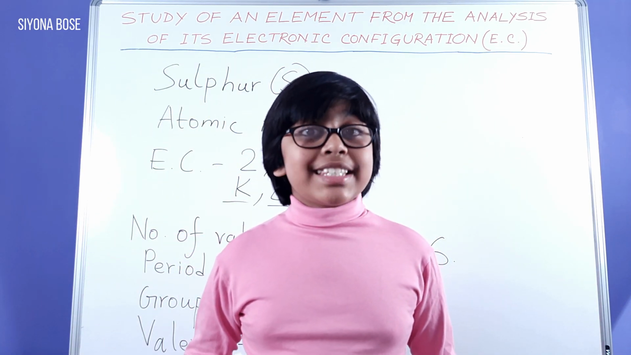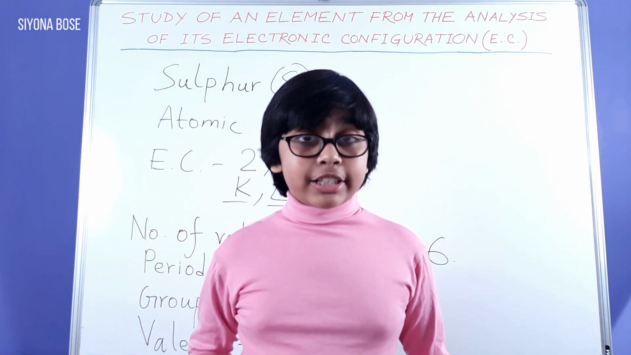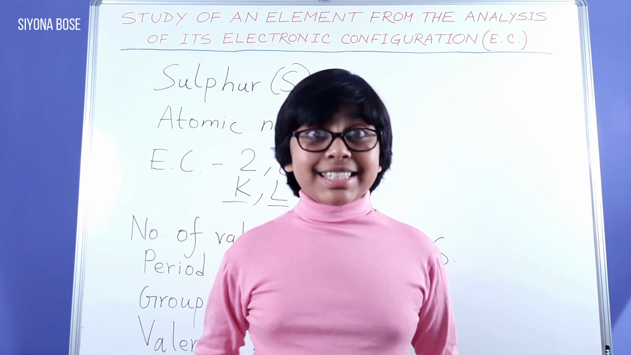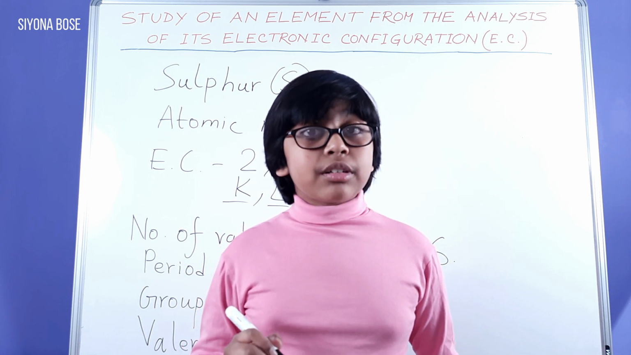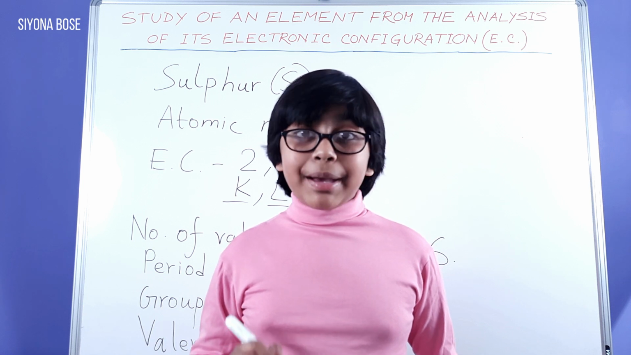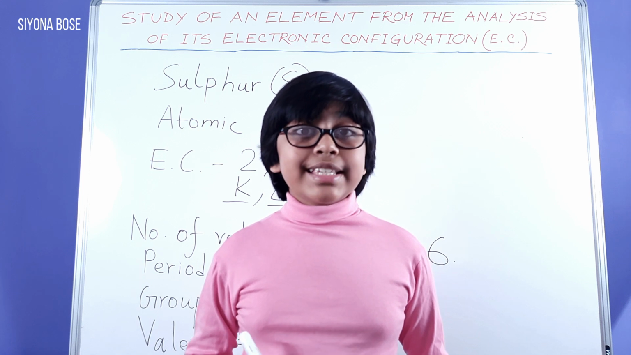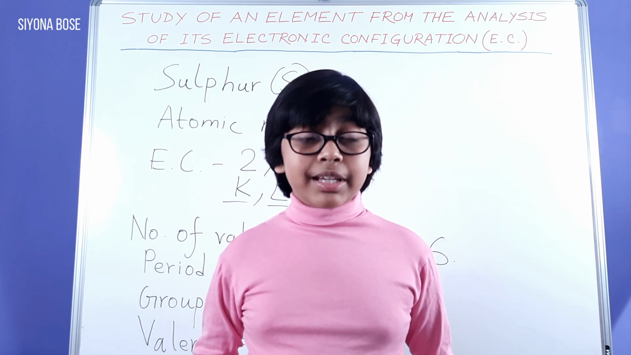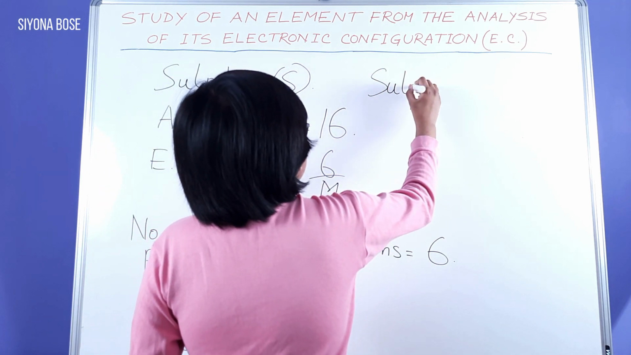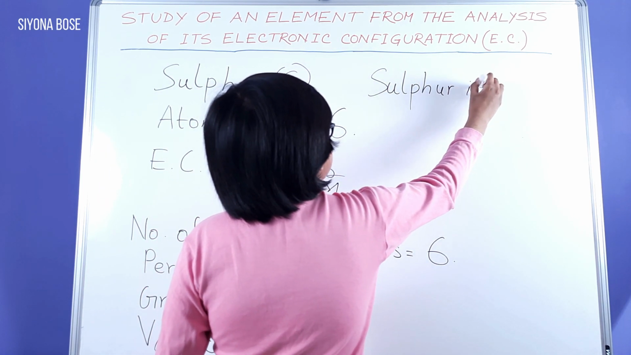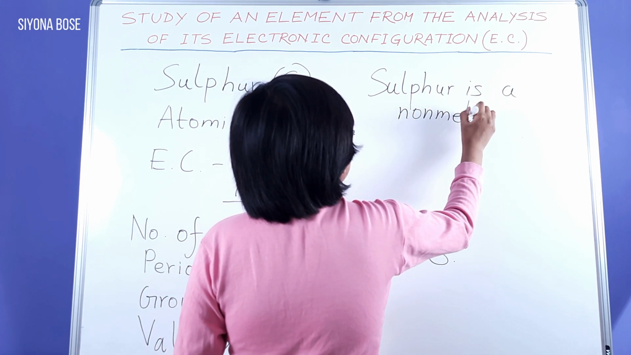Now, sulfur's identity. Sulfur has, again, 6 valence electrons, but the rule suggests if an atom of an element has 1, 2, or 3 valence electrons, it is a metal. But sulfur has 6 valence electrons, so it dissatisfies this condition. It is a nonmetal. Sulfur is a nonmetal.